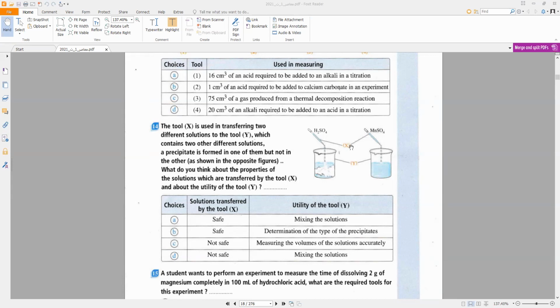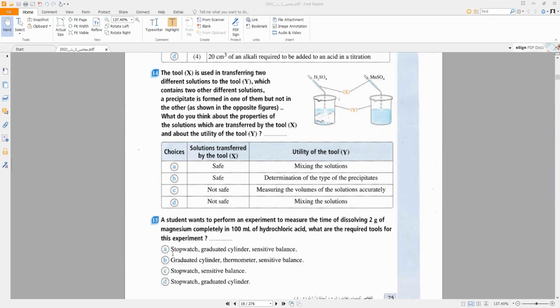It is not different if it is to transfer within the solution. So the choice may be A, C, or D. Utility of the tool Y: measuring the volume of solution, mixing the solution. So the answer is the choice mixing the solution.